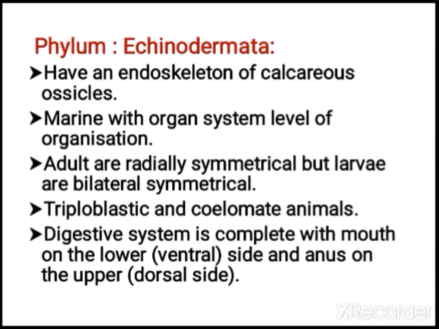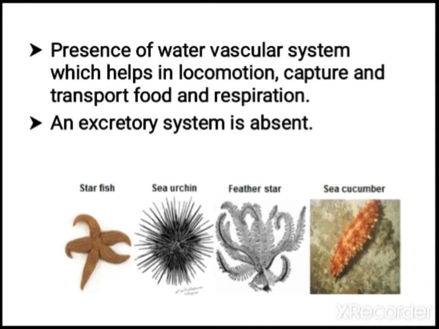And the digestive system is complete. The mouth is present on the ventral side, and the anus is on the dorsal, upper side. You can see various echinodermata: starfish, sea urchin, feather star, sea cucumber, all come under this category. They show a special type of system called the water vascular system. It helps in locomotion, for capturing prey, for transport of food, and it helps in respiration also. That system shows tube feet. In the case of starfish, when you observe towards the ventral side, you can see small feet-like structures, which you call tube feet.